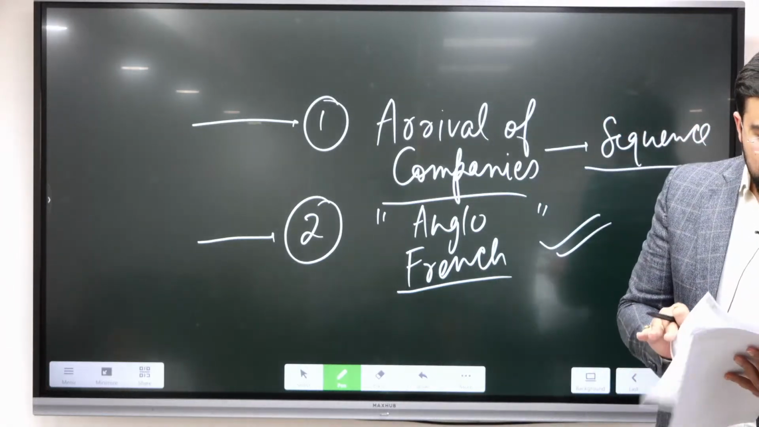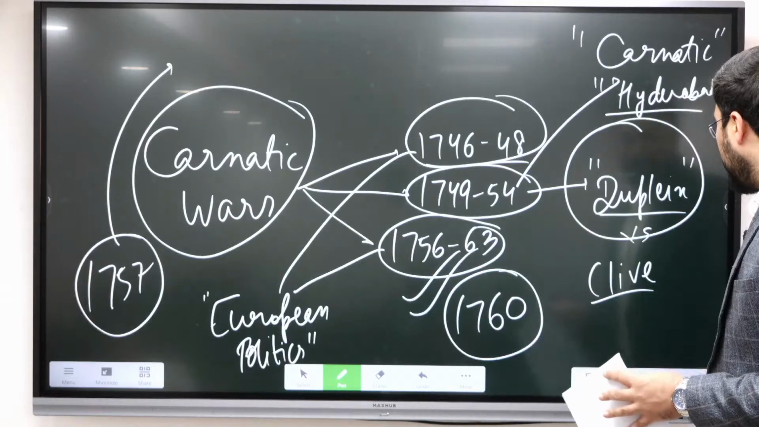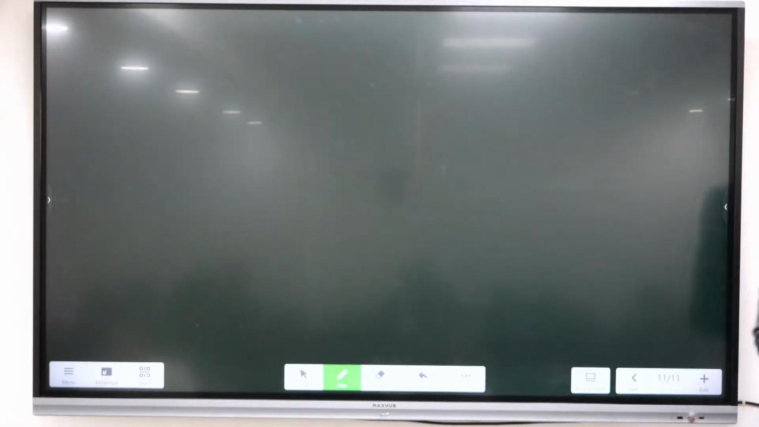Okay, so let us start with page number 1. Read page number 1, even though we have just discussed it.